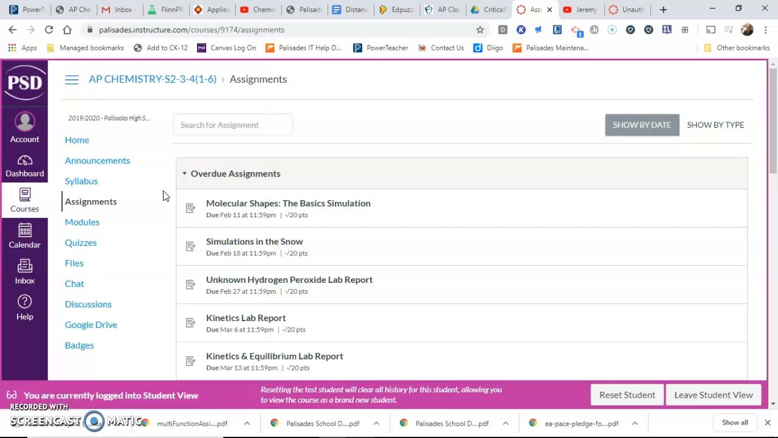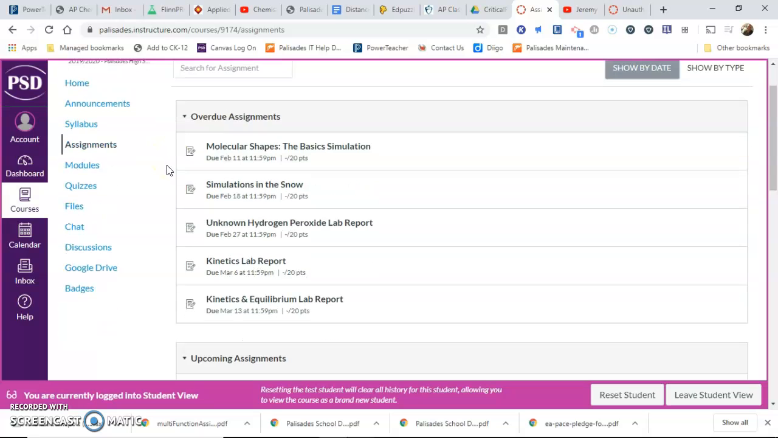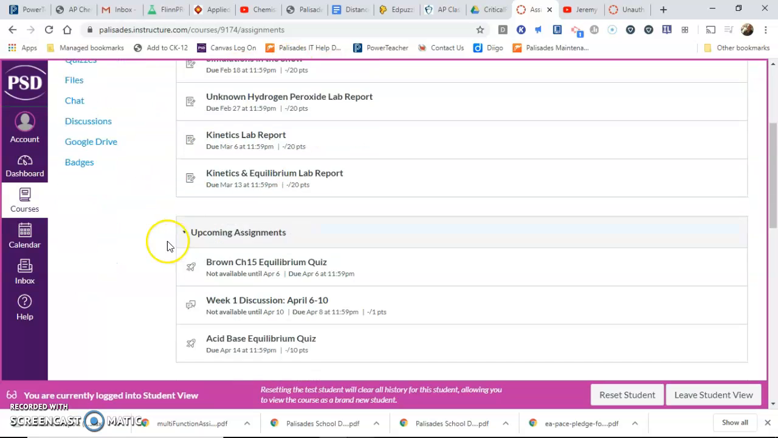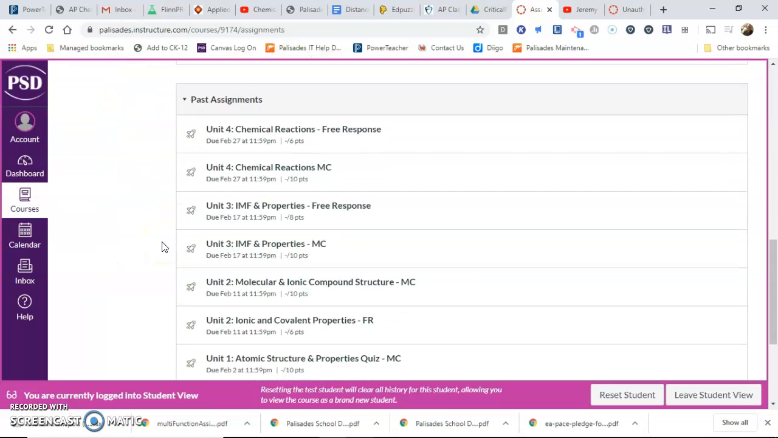Now, this test student didn't do anything in the whole course, and so all of his assignments are overdue. That's what you're going to see. You're going to see your overdue assignments, not necessarily all the overdue assignments. So make sure you do these. They're vitally important. Also, you have past assignments. You want to make sure you do these as well. Those are unit quizzes and the free response questions and stuff like that.